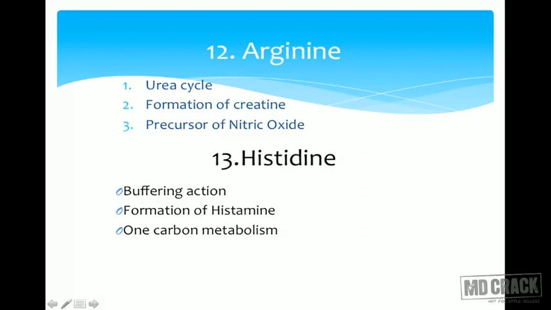It is also involved in the formation of histamine. What is histamine? Histamine, remember, is involved in mast cell action. It is a neurotransmitter, histamine, and it is also involved in one-carbon metabolism. How is histidine converted to histamine? By decarboxylation. Remember, all these biogenic amines are got from their precursor amino acid just by decarboxylation. By one decarboxylation, histidine is converted to histamine. By one decarboxylation, glutamate is converted to GABA. It is also important in tyrosine to tyramine. So all these biogenic amines are got by decarboxylation.